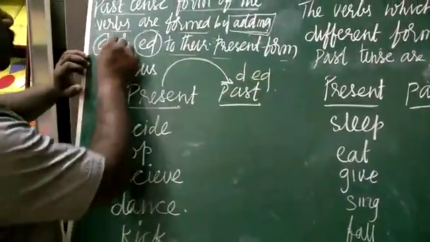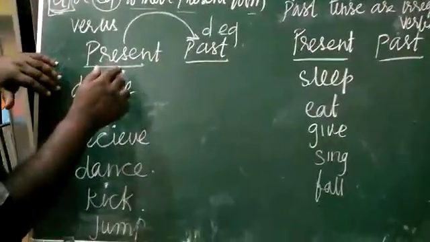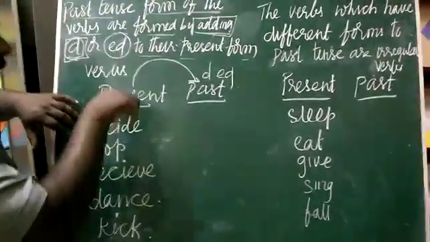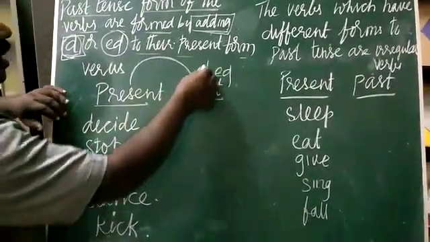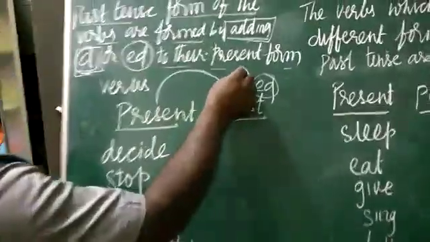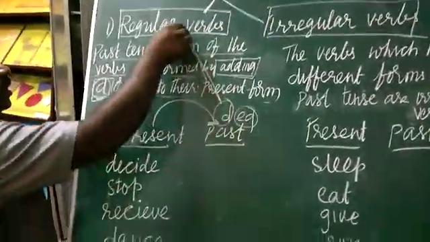That's what I'm talking about here. If you are changing the present tense form into past tense, and this present tense verb compulsorily adds d or ed, then you call that verb a regular verb, children. That verb is called regular.